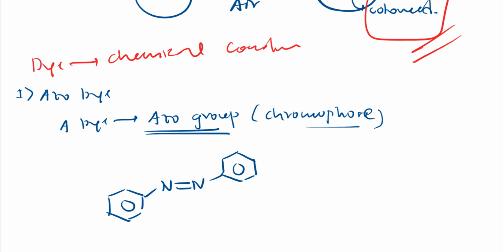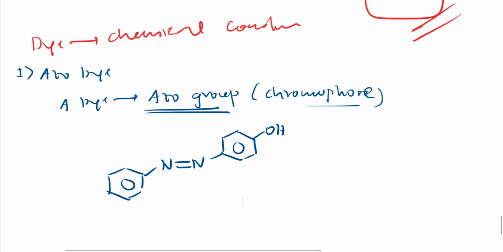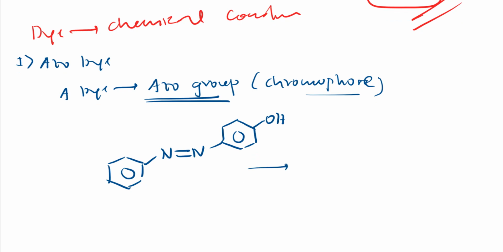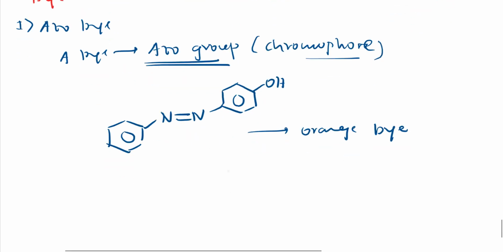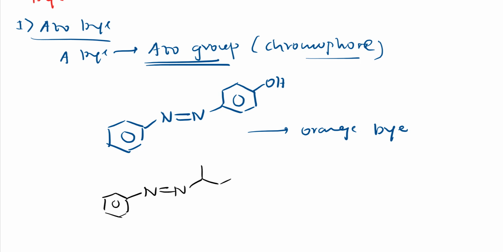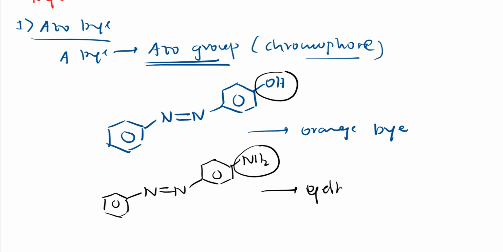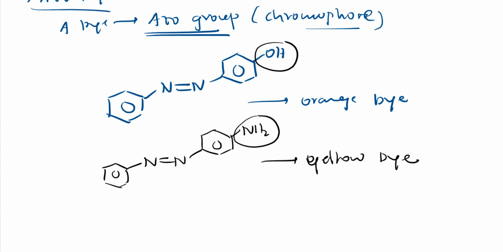If it was phenol, then I have called it an orange dye, right? So this is the example you can take for this azo dye. If instead of this OH I had NH2, it will be a yellow dye. See, instead of OH, I have this NH2, so it will be a yellow dye, right? So in both the cases, you can see this azo group.